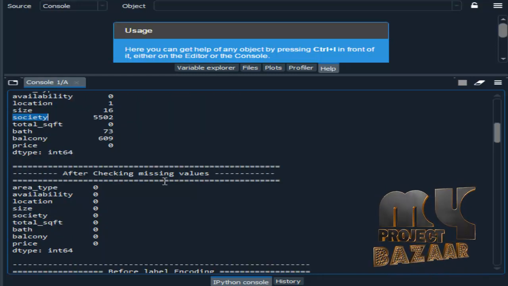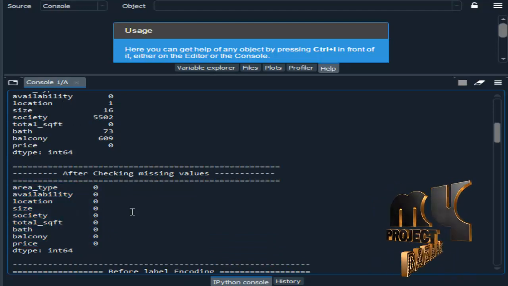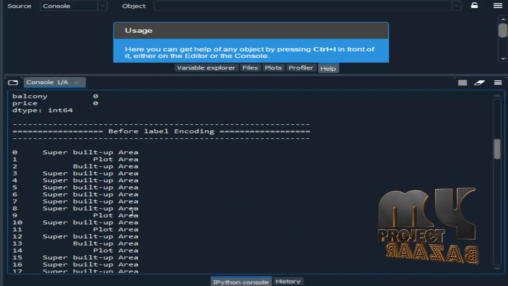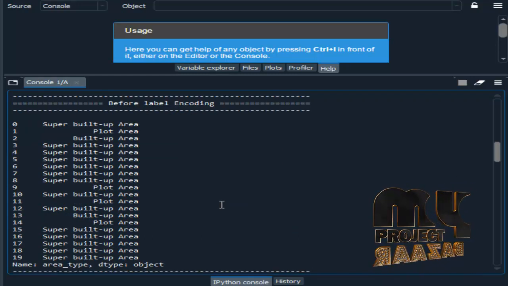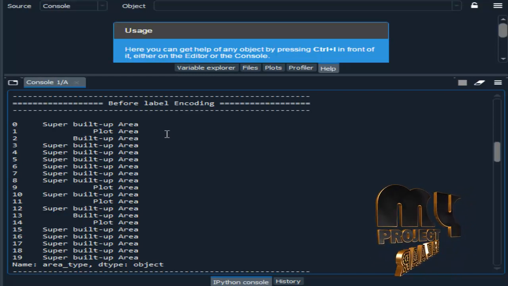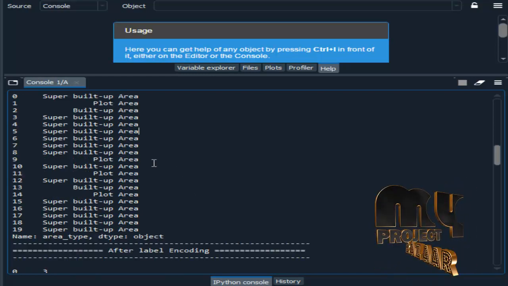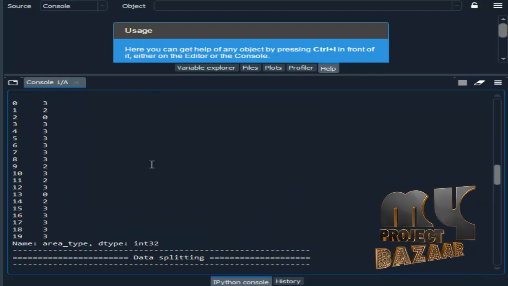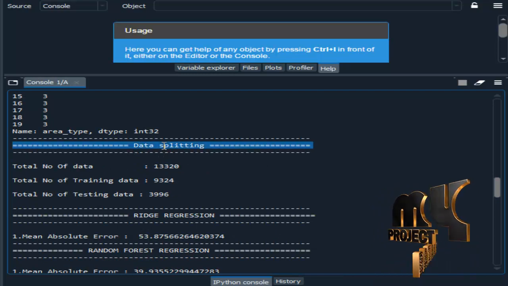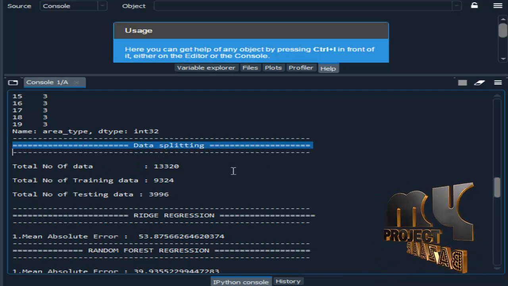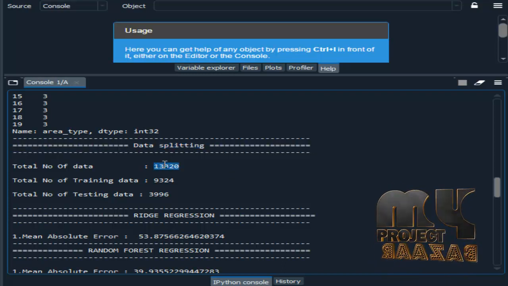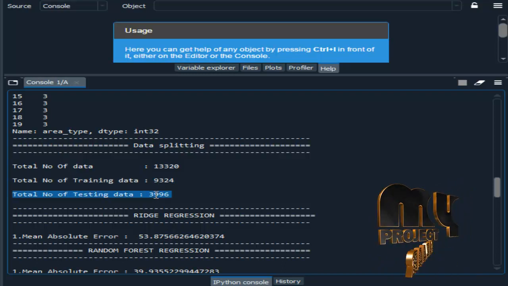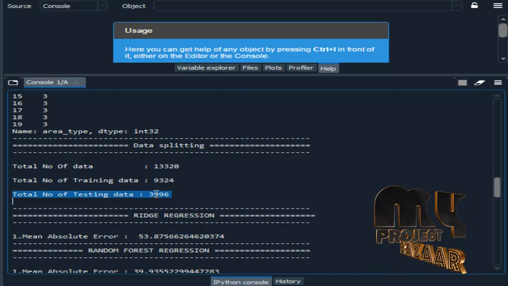After checking missing values, we remove all the missing values in our dataset. Then label encoding. Label encoding means we convert the strings into numeric integer values. These are the strings present in our dataset, and we replace them with numeric integer values. Then data splitting. Here we split the dataset into test and train. This is the total number of data. After splitting, this is the total number of train data and the total number of test data.